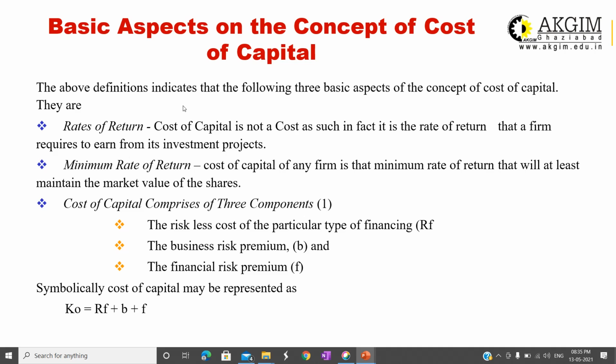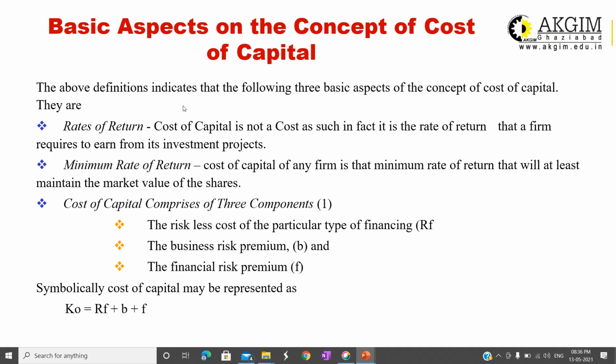Now, what are the basic concepts? The basic concept is rate of return. These are the few concepts which are applicable for the calculation of cost of capital, whatever it is. The above definition indicates the following three basic aspects of the concept of cost of capital. They are rate of return.